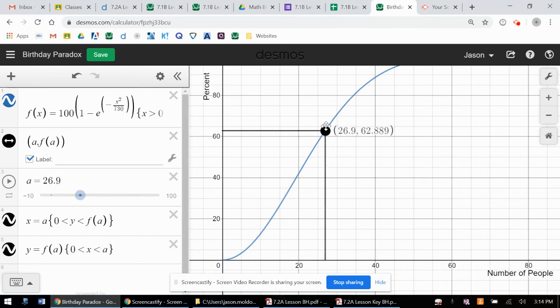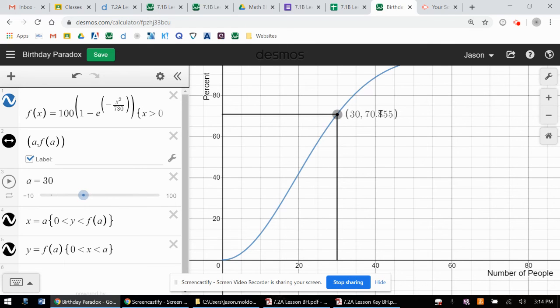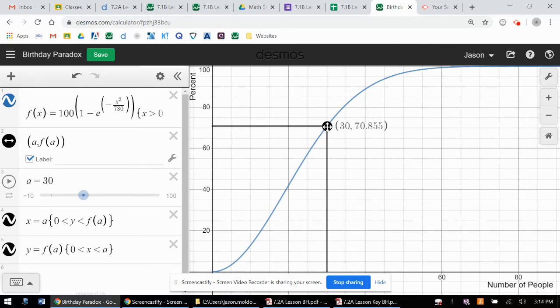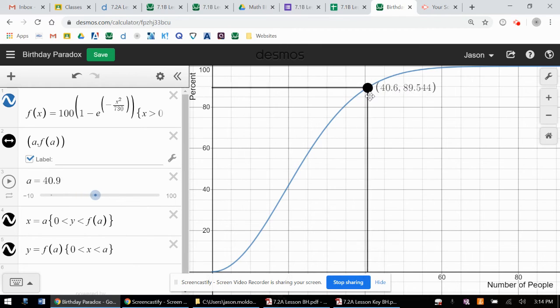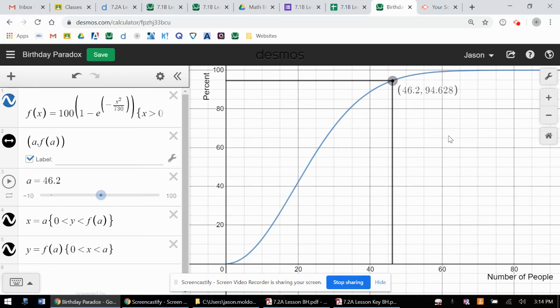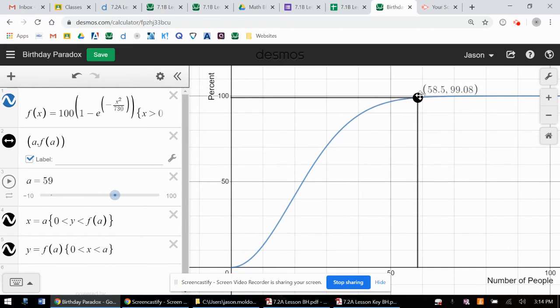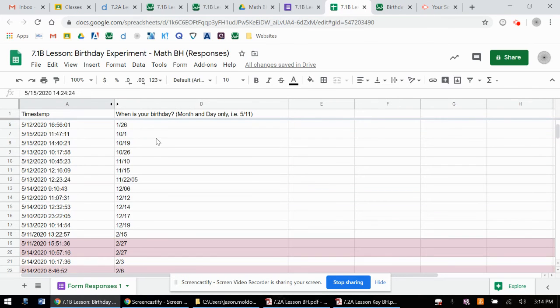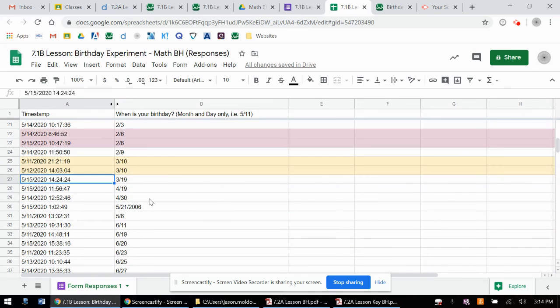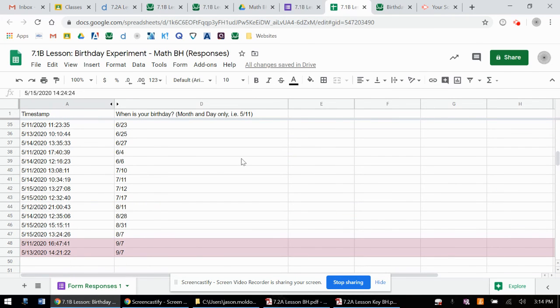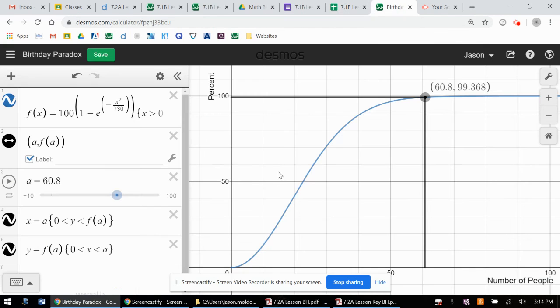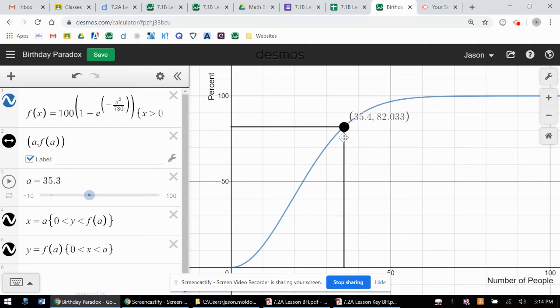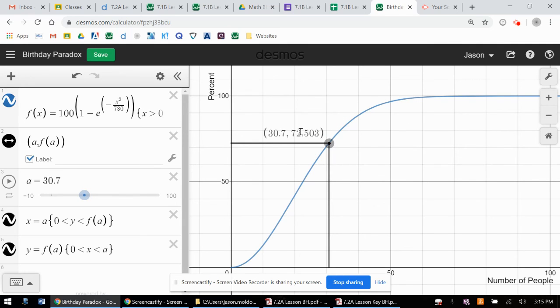We had about 30 people in one class period. We had about a 70% chance. And then, although I didn't get everyone to submit this, if everyone did across the two class periods, we had about 60 students altogether, which means we had about a 99% chance of two people sharing the same birthday, excluding the year. And in fact, there were one, two, three, I think I was scrolling too fast, 4 sets of shared birthdays. Again, this is the birthday paradox. And even just within a normal class size, you have a pretty solid chance.